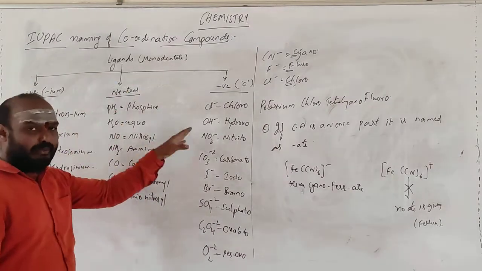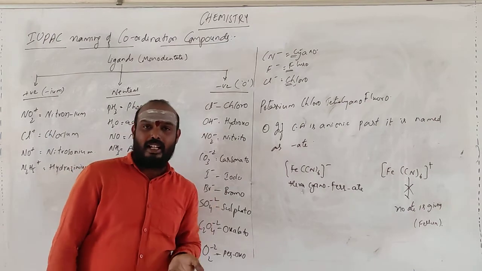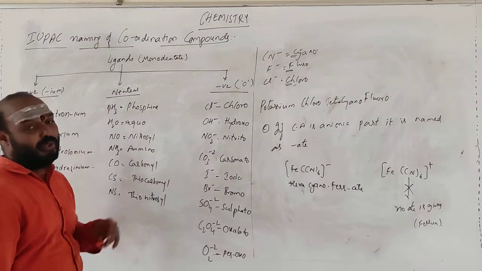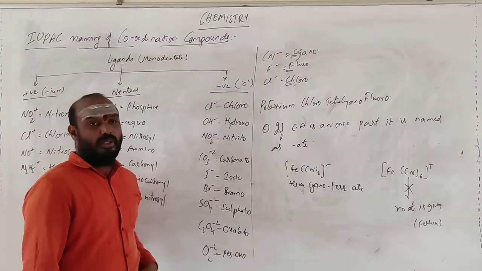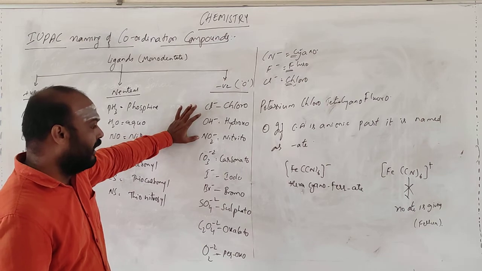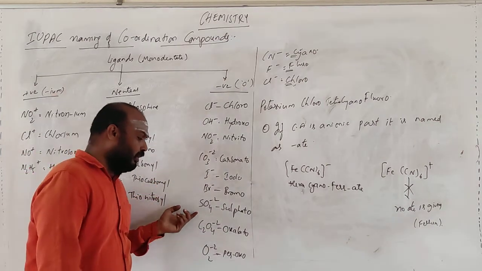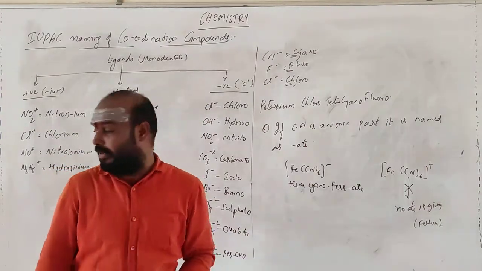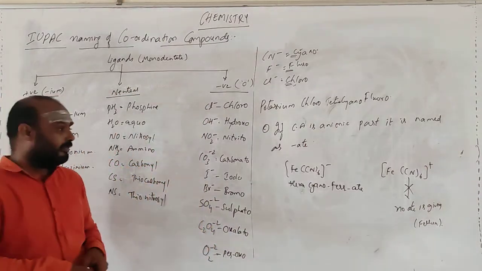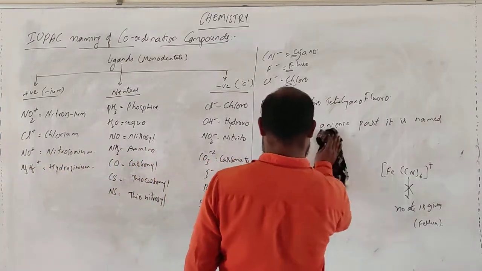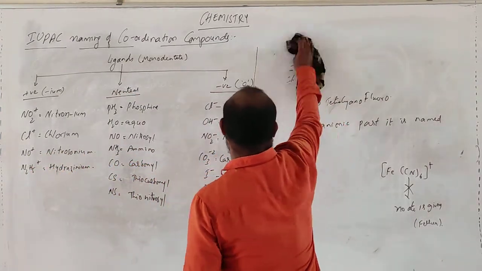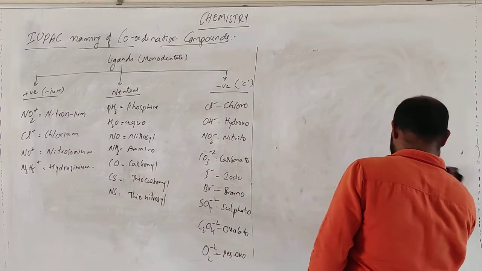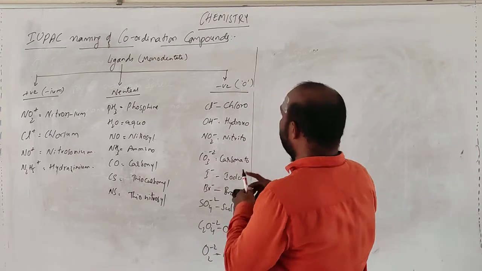So, ligands again, we have classified them, right? In bidentate it will also be like that, and in tetradentate also. We have talked only with respect to monodentate ligands. So it is chloro, hydroxo, nitrito, carbonato, iodo, bromo, sulfato, oxalato, or peroxo. Right? After this, there are some ligands, like bridged ligands.